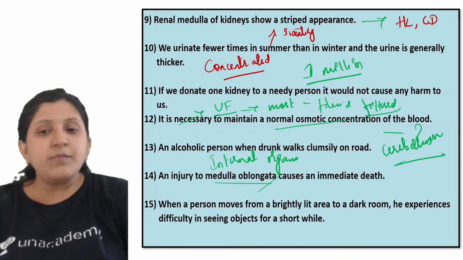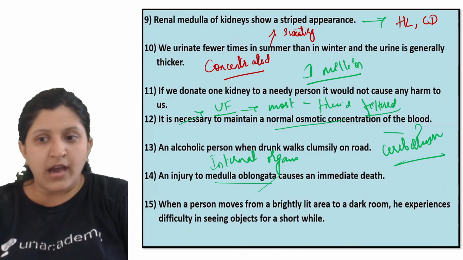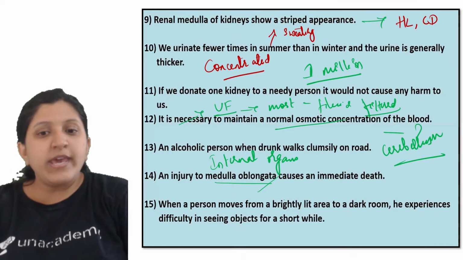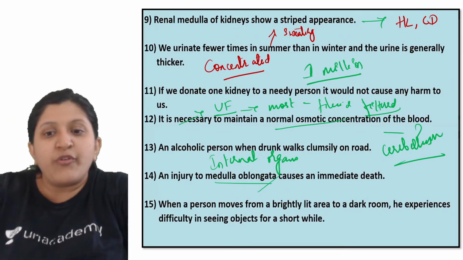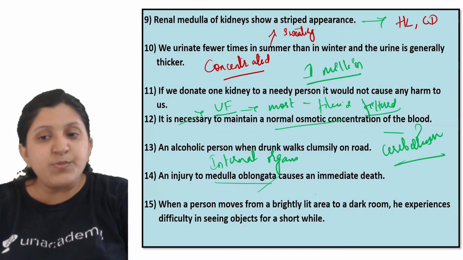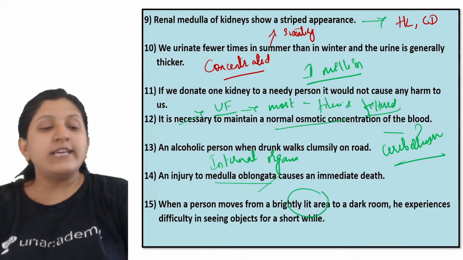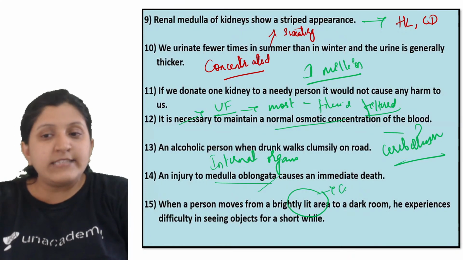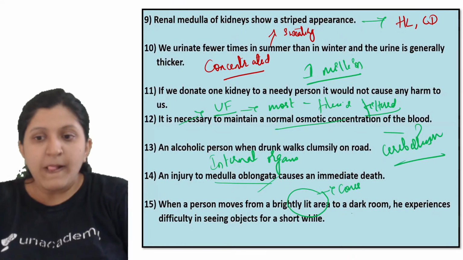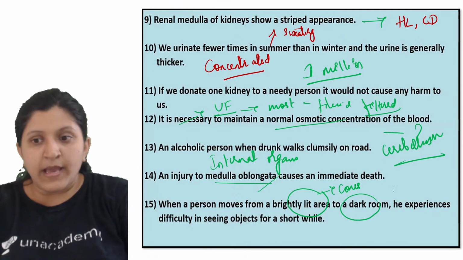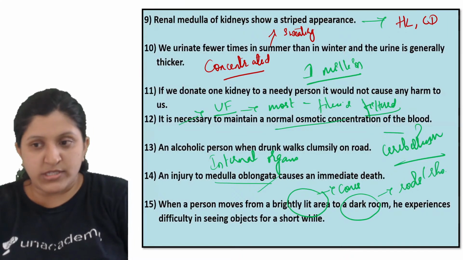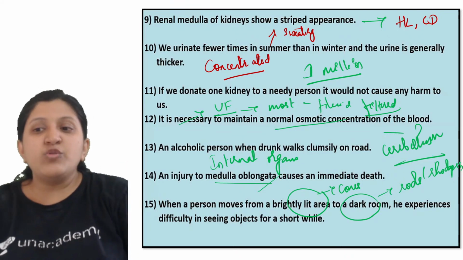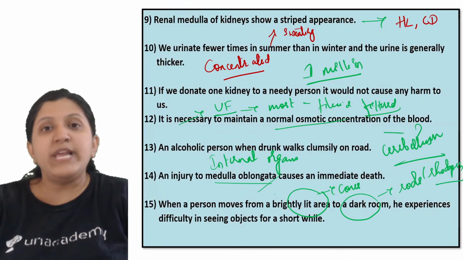Now, when a person moves from a brightly lit area to a dark room, he experiences difficulty in seeing objects for a short while. From where to where is he moving? He is moving from a lit area, where cones were working. Now he moves to a dark area. The rods have the pigment rhodopsin, and it takes a little time for the individual to regenerate the rhodopsin which was bleached earlier.